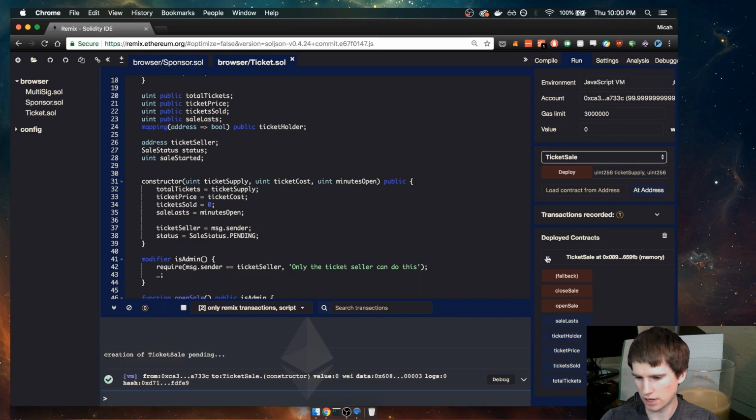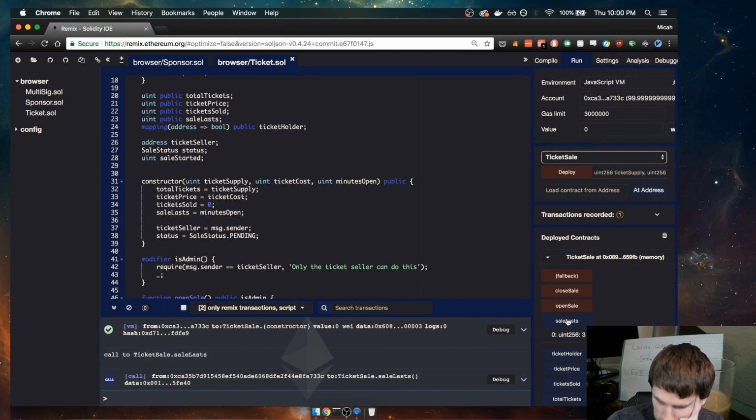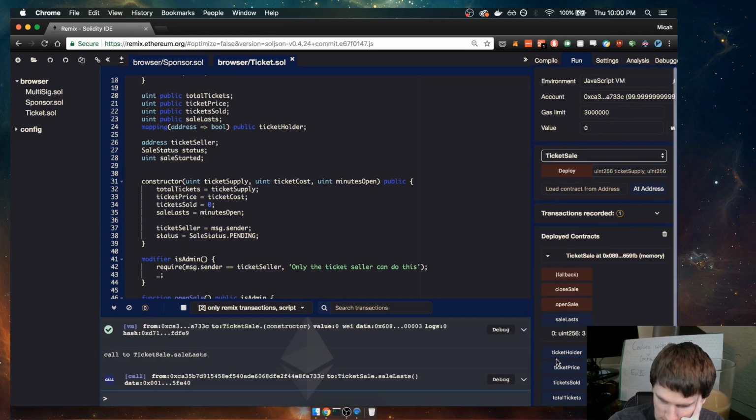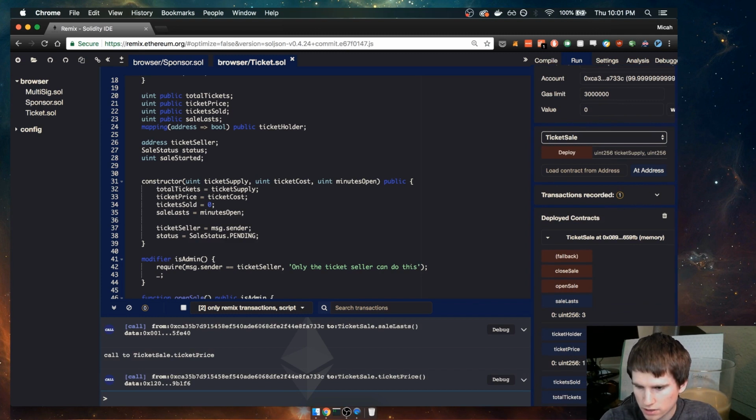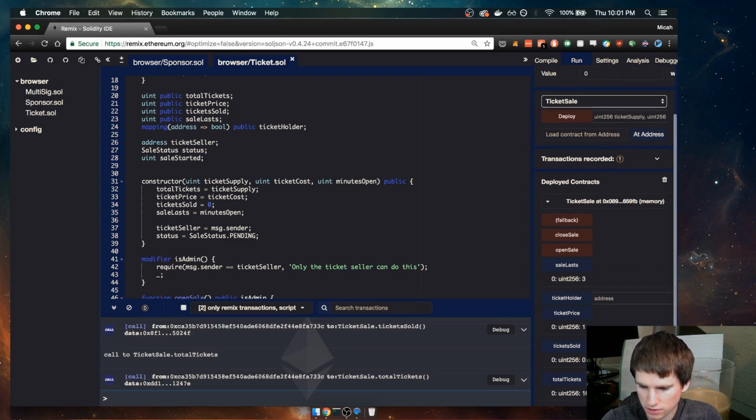So let's go ahead and see what we got. We got the sale last for 3 minutes. We should probably do something to let you know that that's minutes. Ticket holder, we can look up ticket holders. Let's see the ticket price, it's 1. Tickets sold should be 0. Total tickets should be 100.